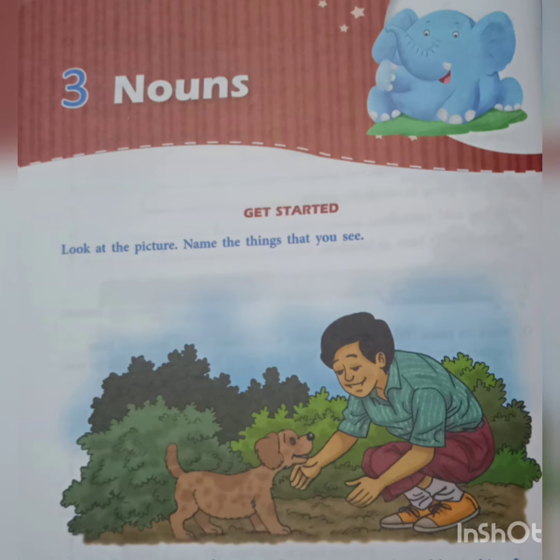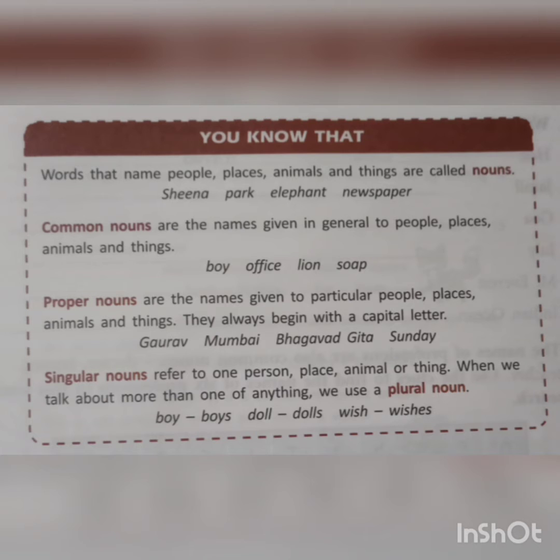Our new chapter is nouns. That is chapter 3 from page number 22. So, my dear students, what is a noun? A noun is a word that tells the name of people, places, animals, and things.